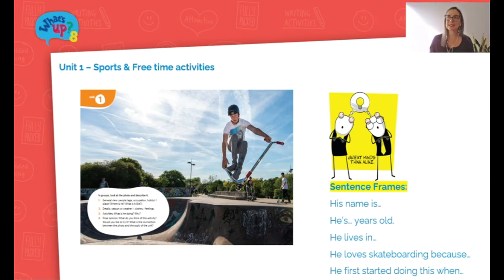And why? Because at the end, you will call these 2 students to the front of the class and they will present the information about their picture. And you would ask, how many things did they get in common? Did they have the same name? Were they the same age? So the idea is that they present the same card, and if they are mind readers, they will present the same information for the card.